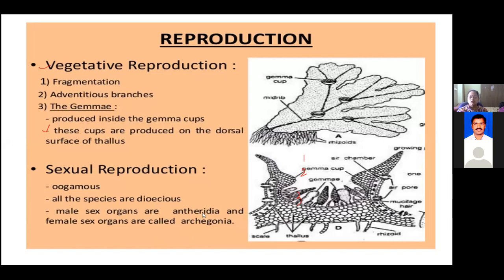Depending upon where these antheridia and archegonia develop, whether they are formed on the same thallus or on different thalli, the Marchantia thallus is considered a dioecious thallus.